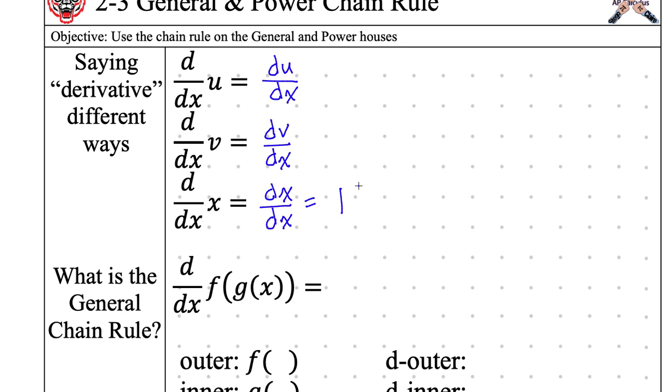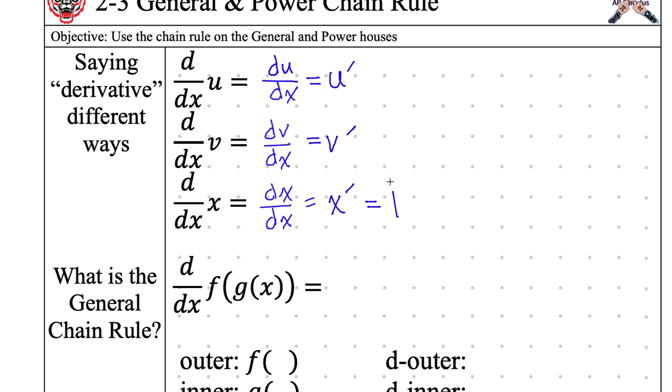All right, so far so good? What we can also write is that these things are equal to their prime. So this is considered u prime, or this is considered v prime, or x prime. X prime, of course, is equal to 1.